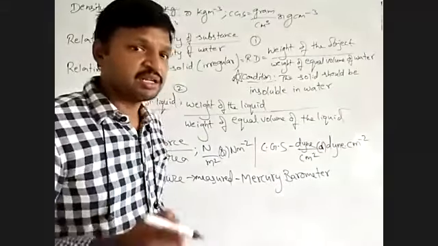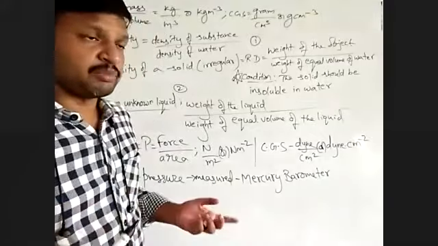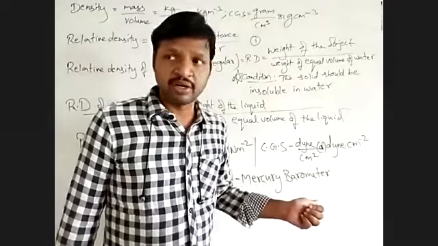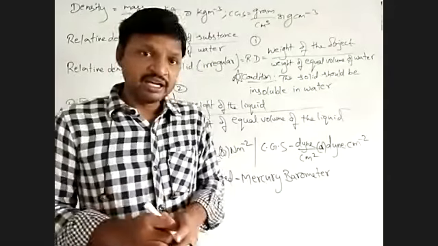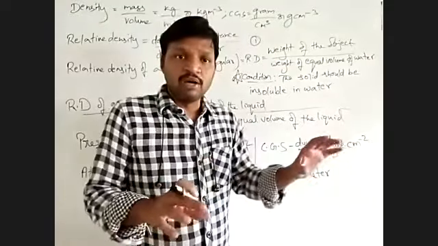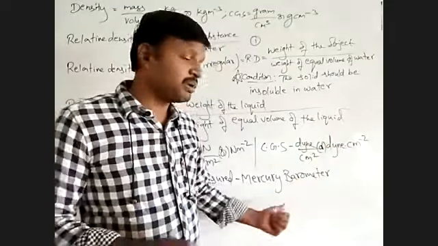The liquid used is mercury. Why not water? Because the density of water is very less than the density of mercury. If you have to use water in this mercury barometer arrangement, then you have to take a longer tube. The glass tube we have taken with mercury is 1 meter.